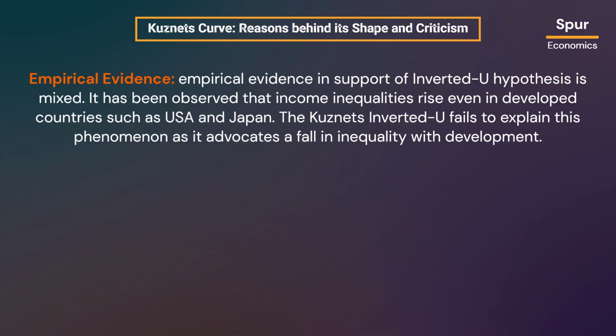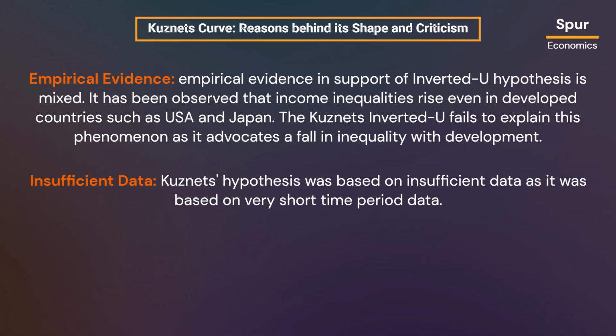The empirical evidence in support of the inverted U hypothesis is mixed. It has been observed that income inequalities rise even in developed countries such as USA and Japan. The Kuznets Inverted-U fails to explain this phenomenon as it advocates a fall in inequality with development. Kuznets' hypothesis was based on insufficient data as it was based on very short time period data.